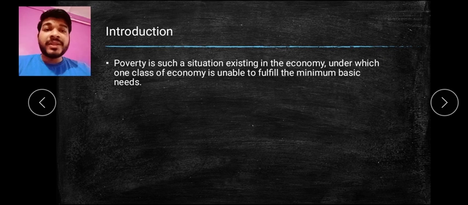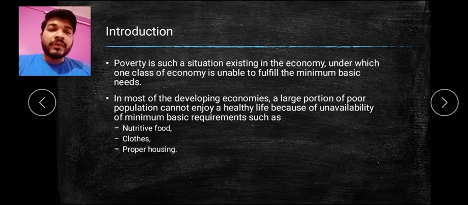Now mostly it has been seen in developing countries, because in developed countries there is a reduction of poverty and income inequality. As we have already studied in chapter 2, economic development and economic growth, this poverty situation occurs in the developing countries. In most developing economies, a large portion of poor people cannot live a healthy life, because there is an unavailability of the minimum requirements.